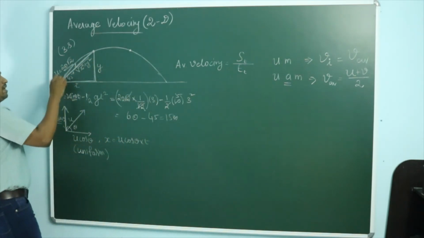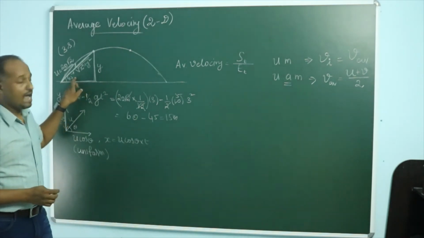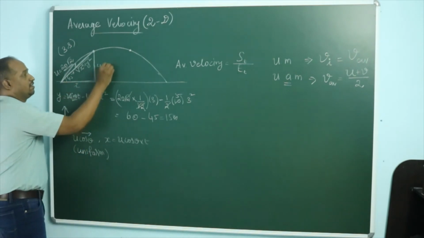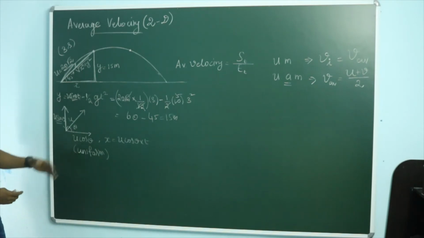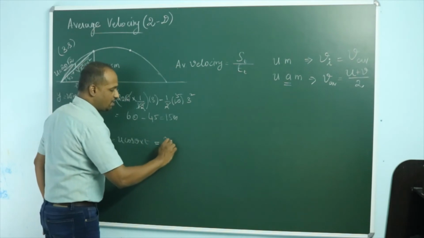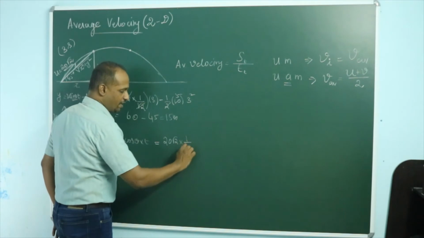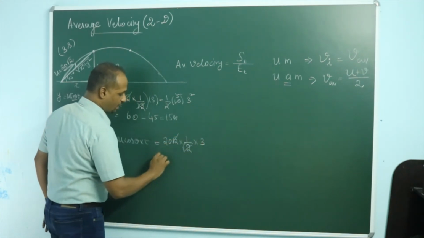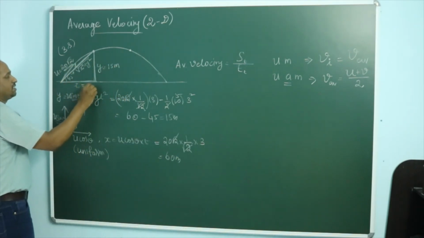So if you project with velocity 20 root 2 at an angle of 45 degrees, after 3 seconds the ball comes here and its y value is 15 meters. What is the x value? The x value is u cos theta into t. U cos theta is 20 root 2 into cos 45 degrees, which is 1 by root 2, into 3. So you get 60 meters. So this distance x is equal to 60 meters.